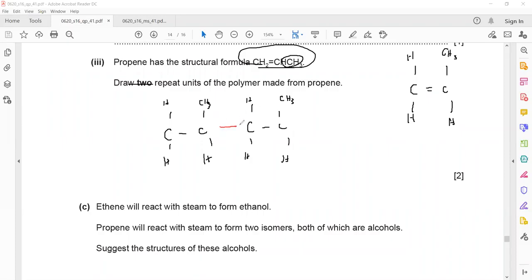And this is important: put a bracket and then n. Putting a bracket means the units are still repeating till n molecules. Is it clear? Should we also write the name of the monomer and the polymer? No, not if they did not ask.